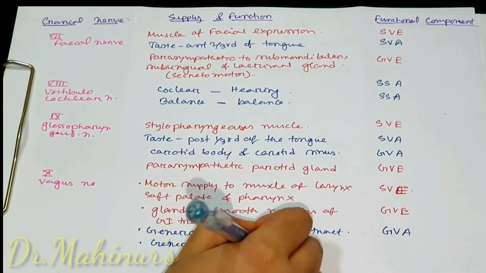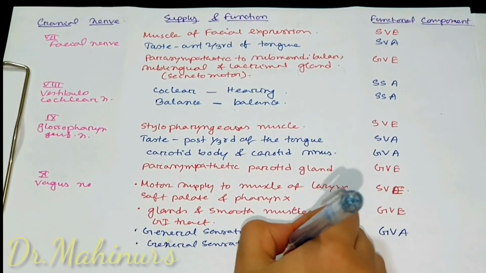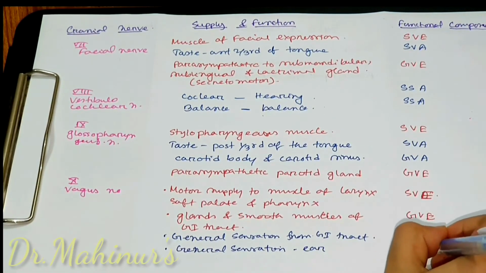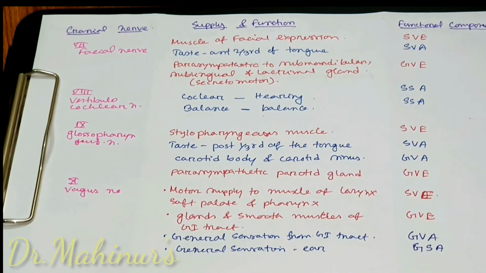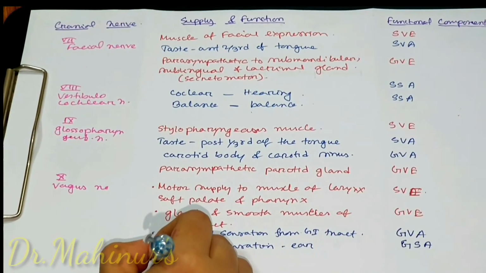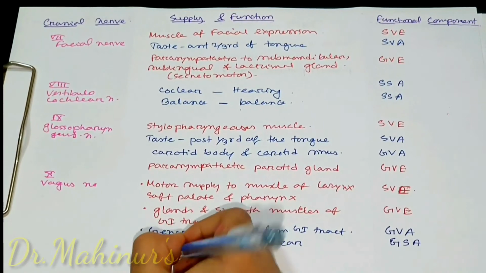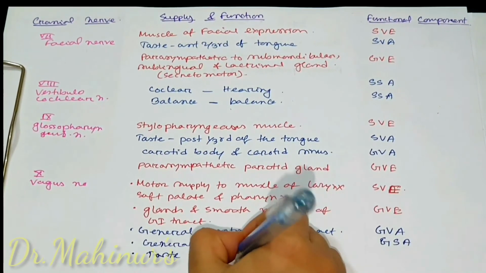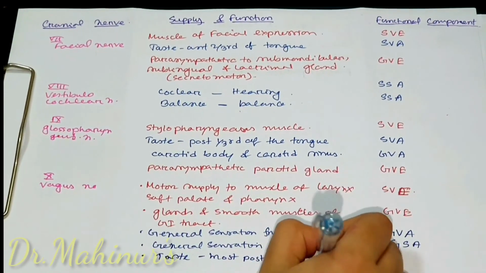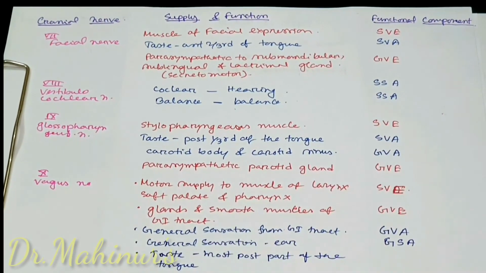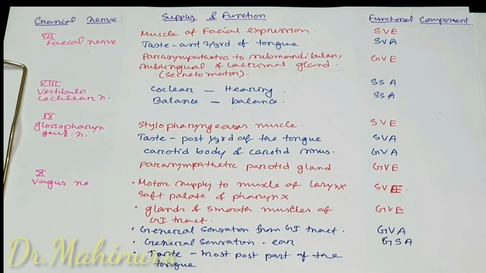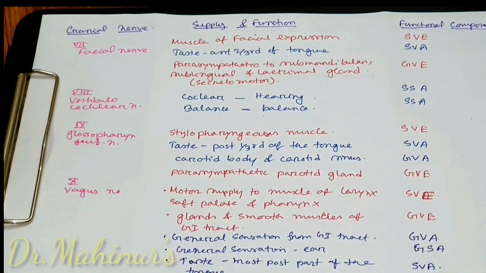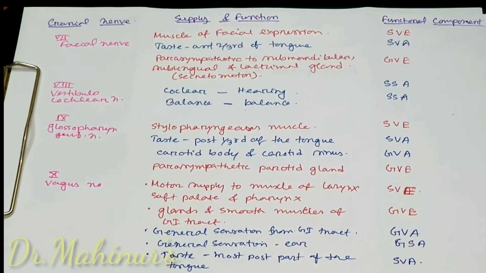It also provides general sensation to the ear. As the ear is a part of the body wall, the functional component will be general somatic afferent. The vagus nerve also carries taste sensation from the most posterior part of the tongue. Taste sensation is a special kind of sensation, so the functional component will be special visceral afferent.